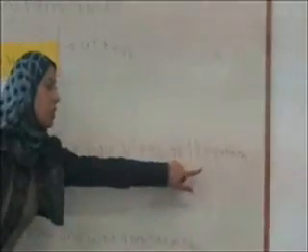The boy plays in the garden. Excellent. Who plays in the garden? The boy. So the boy is the subject.